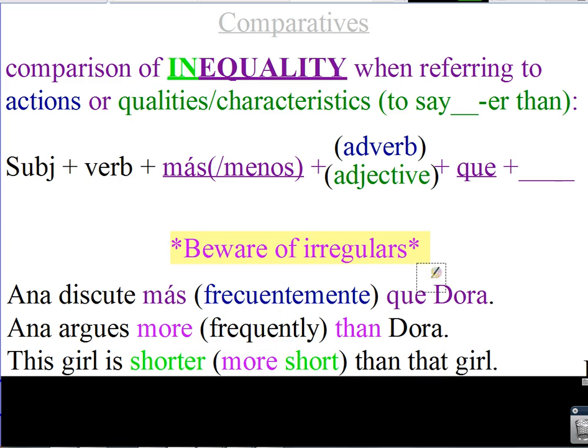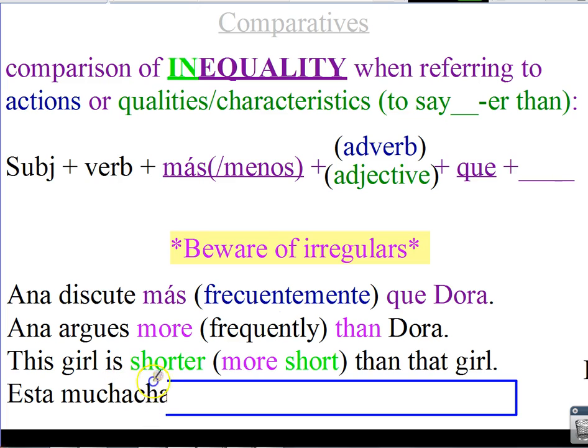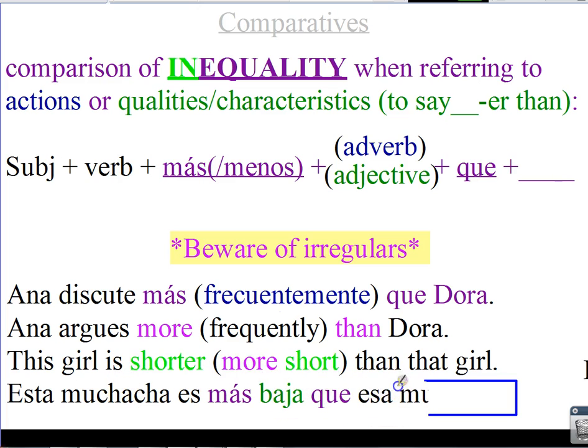This girl is shorter than that girl. Please remember that in Spanish, there's no way to change an adjective and make it shorter. What you have to do is rephrase it to say more short than that girl. So we get esta chica, muchacha o niña, es, we need to say more short. If I'm following the formula, es is my verb, and then I need más baja, because of course my adjective has to match who it's describing, que esa muchacha.